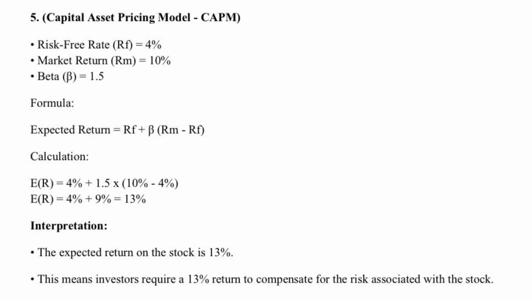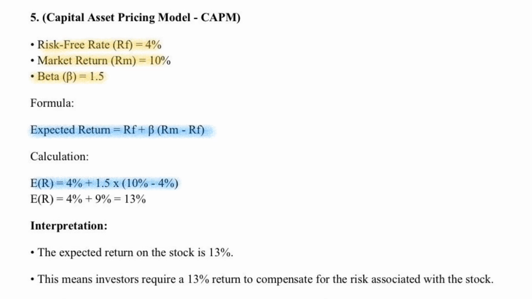Now, let's look at the capital asset pricing model. The given is risk-free rate, RF, 4%, market return, RM, 10%, and beta 1.5. We use the formula expected return equals RF plus beta times (RM minus RF). We calculate E(R) equals 4% plus 1.5 times (10% minus 4%).